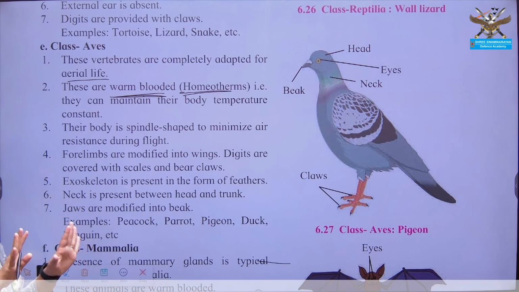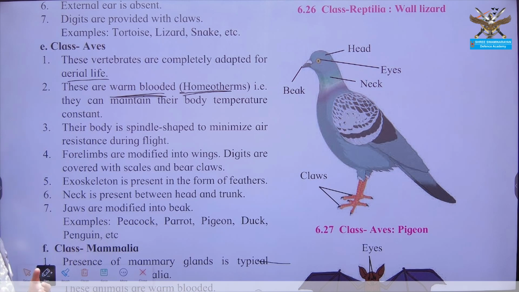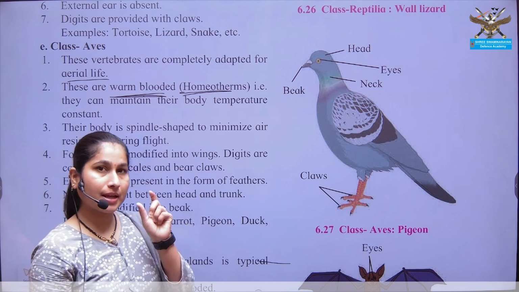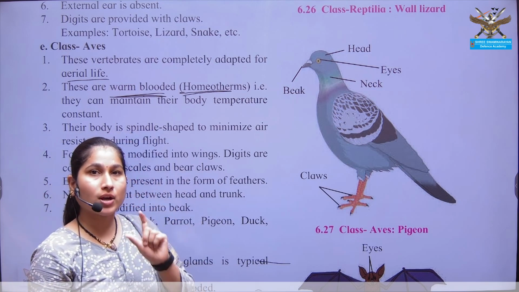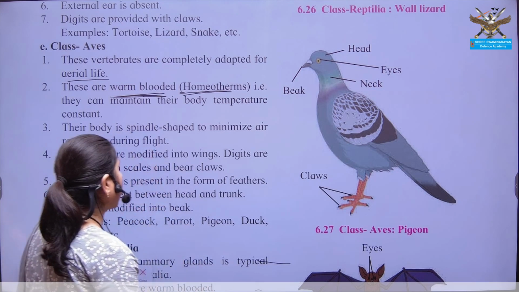The body temperature remains constant no matter what kind of environment there is, no matter what kind of season, no matter what kind of climatic conditions are occurring around them. Their internal body temperature remains the same. Hence they are known as warm-blooded organisms.